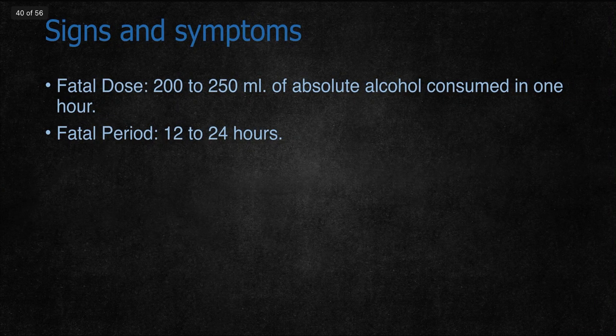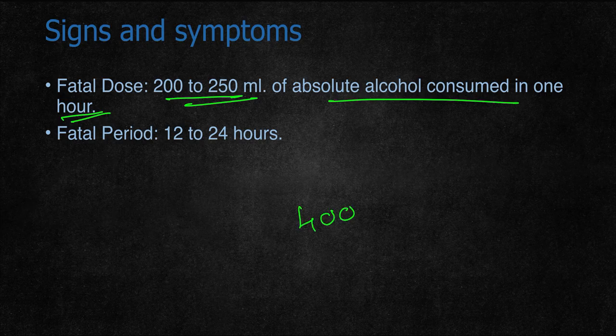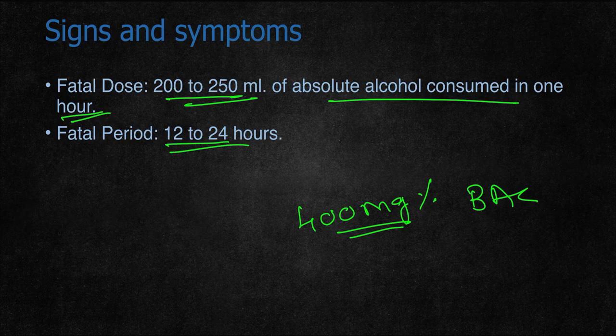The fatal dose of alcohol is 200 to 250 ml of absolute alcohol consumed in 1 hour. Different beverages have different fatal doses, but usually a blood alcohol concentration of more than 400 mg% is fatal. The fatal period is 12 to 24 hours.